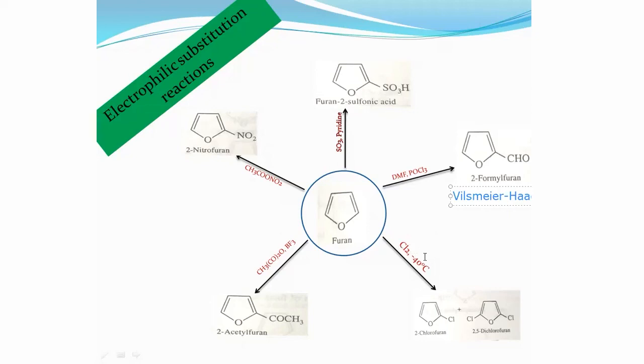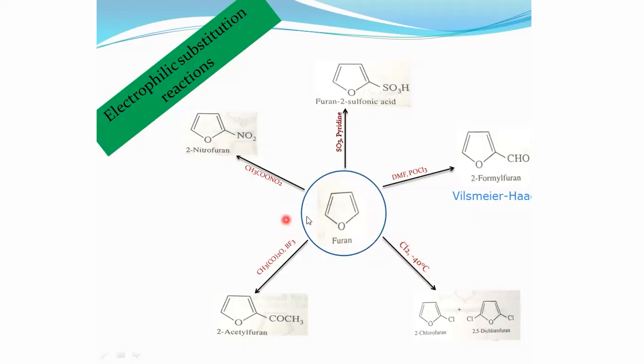Then again, furan undergoes chlorination at very low temperature in the presence of chlorine. The temperature is about -40 degrees Celsius. We can get 2-chlorofuran as the major product with some amount of 2,5-dichlorofuran. The reaction is not carried out at a higher temperature because at a higher temperature, the furan ring is broken. So the chlorination takes place at a very low temperature.